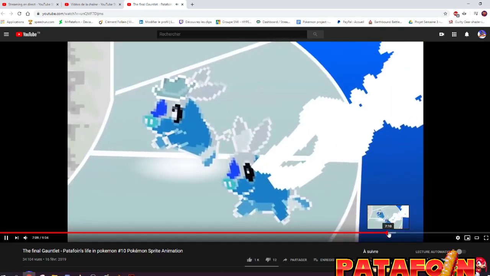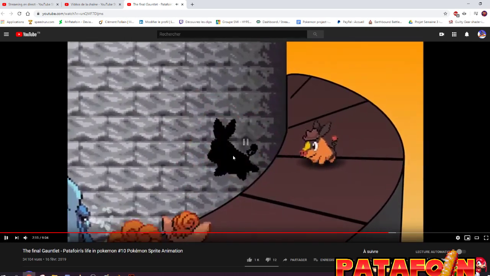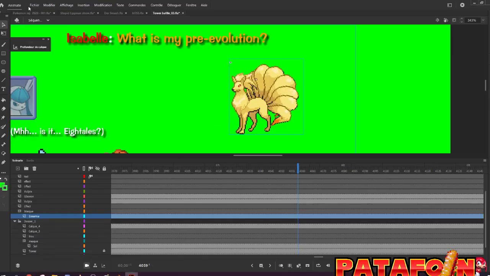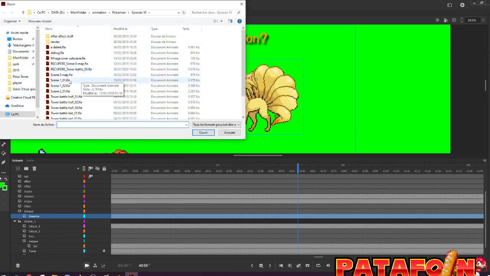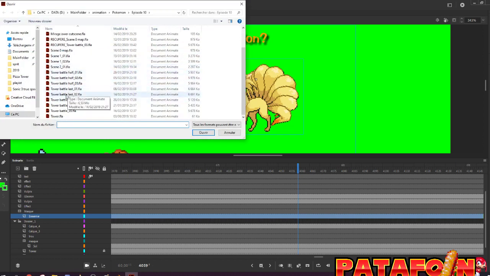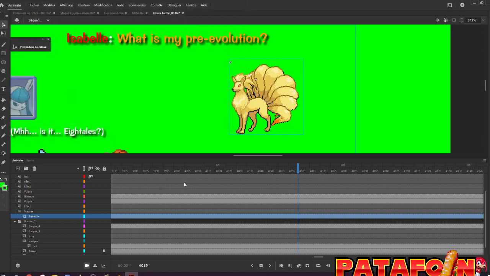Okay, so there is this moment. This is just a mask. No, it's not even a mask, I think. It's just the character which is full black. Tower Battle Last Hop.